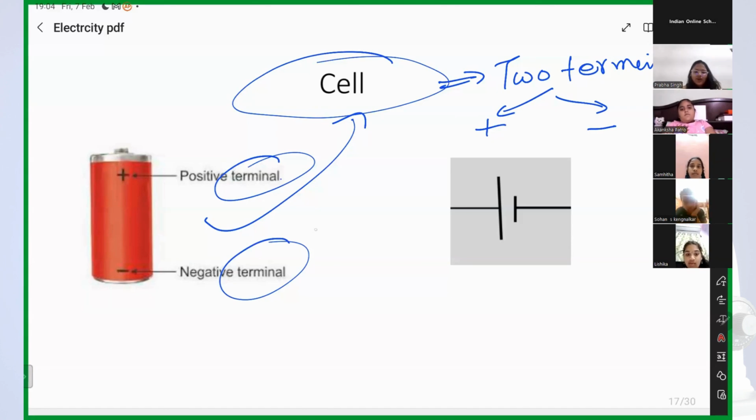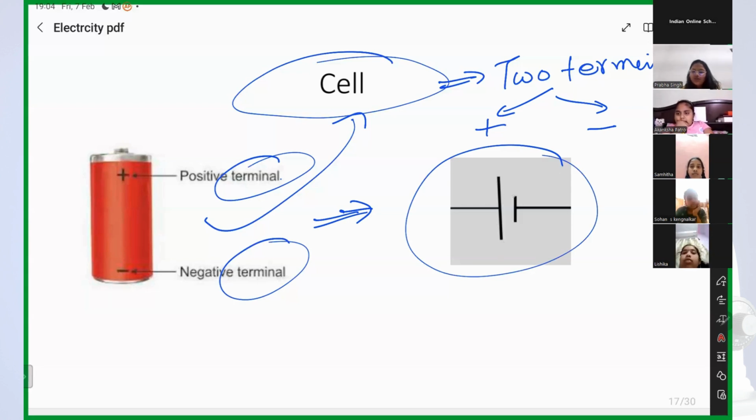But can I draw the cell every time? No, ma'am, it takes a lot of time. That's why I need a symbol so that I can draw it within a second. For that, the symbol is this: a longer line segment and a shorter line segment. So this is the symbol of a cell, and here we have these wires.